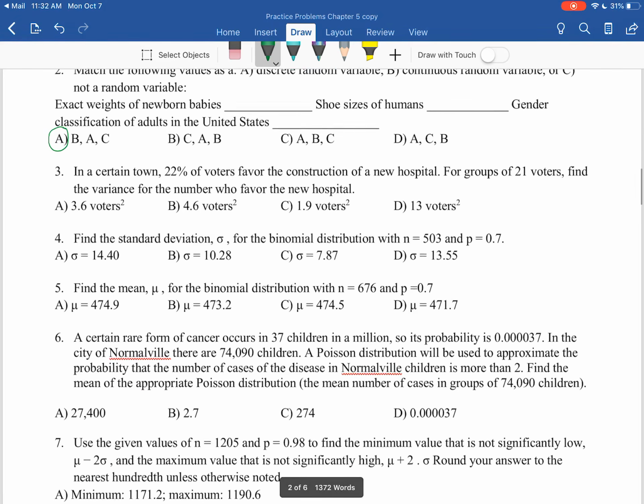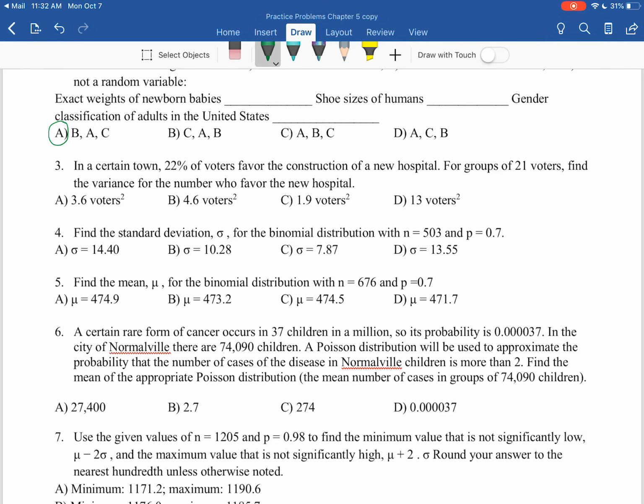Number 3, so in a certain town we have 22% of voters that are in favor of construction of a new hospital. We have a group of 21 voters. Find the variance in numbers who are in favor of the new hospital. So remember, since we're trying to find the variance, our variance is sigma squared, which is equal to n times p times q.